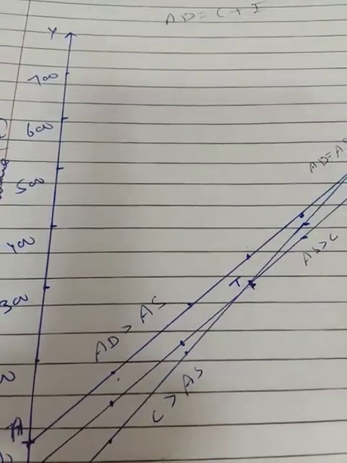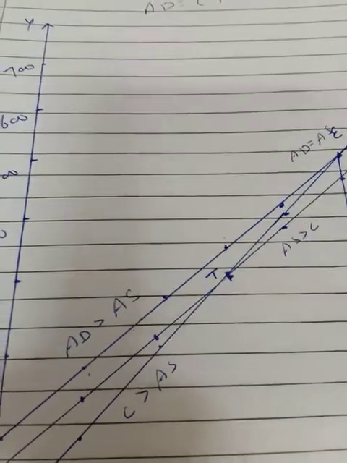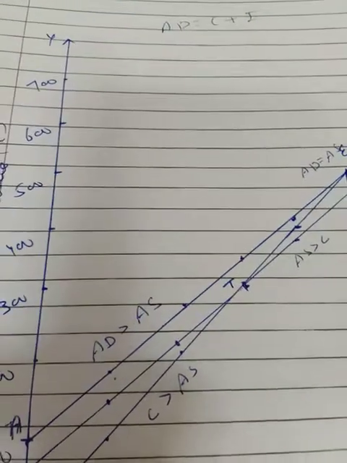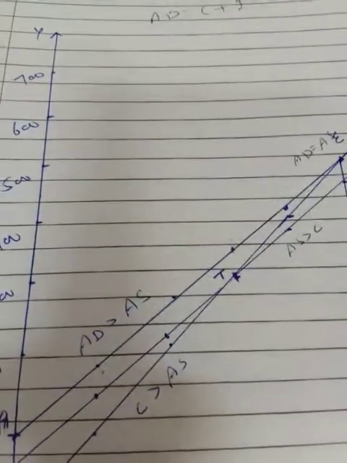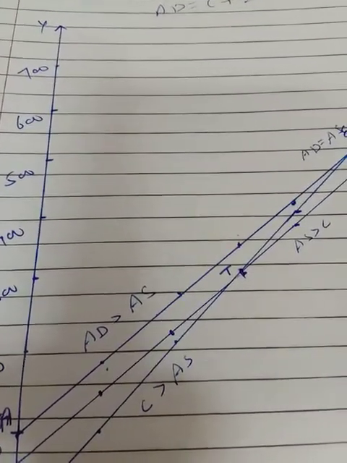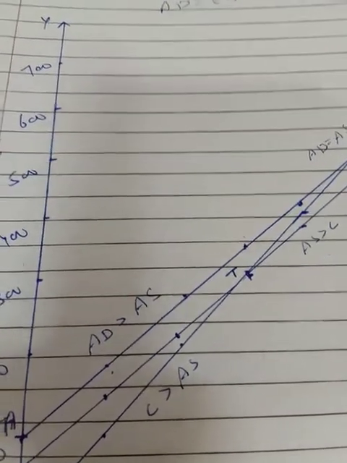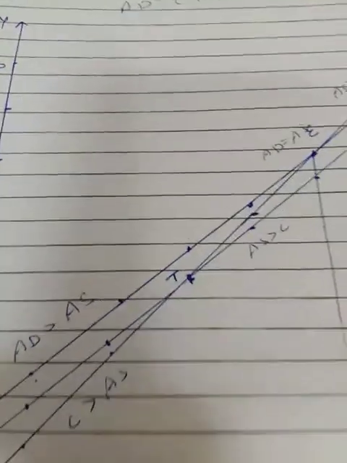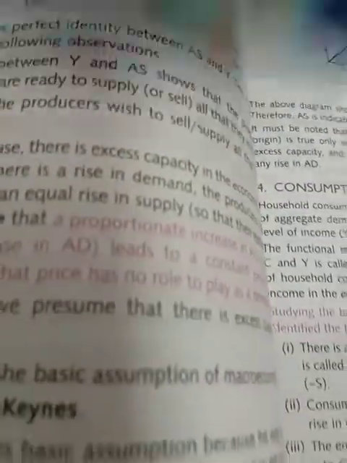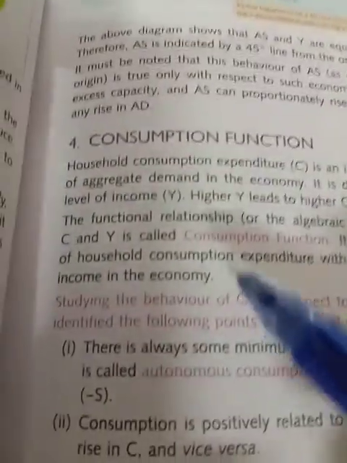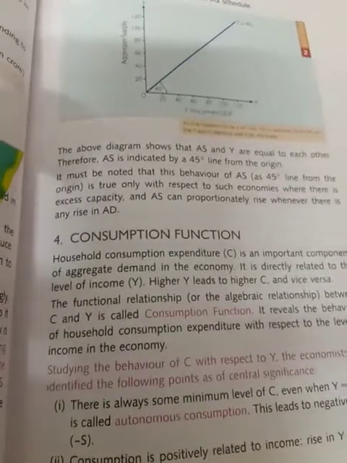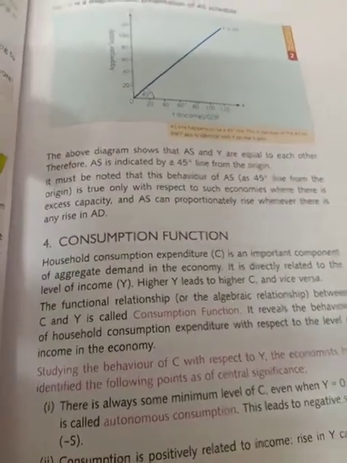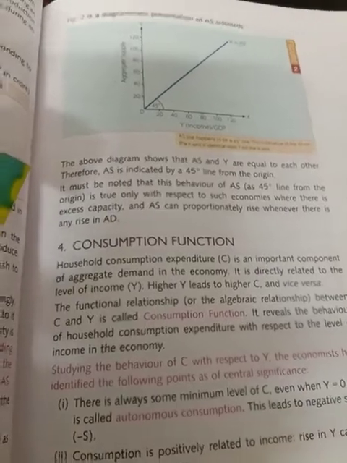Now, this is known as the consumption line basically. If you want to discuss the consumption line, it is positively related with income, and the consumption function is also there. You can go through this point, the consumption function, on page 183 of your book. It is the household consumption function, which is basically related to final consumption expenditure by the household. It is directly related to the level of income.